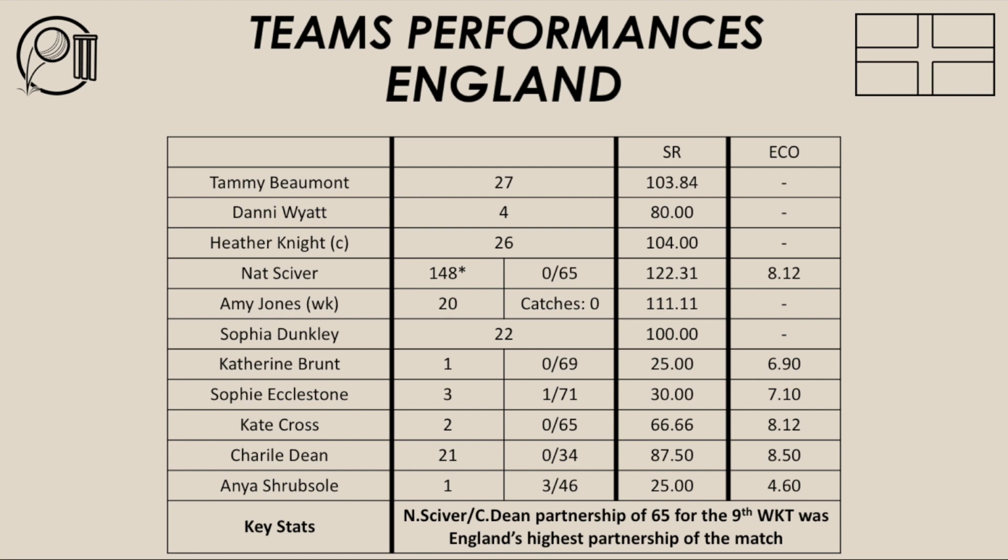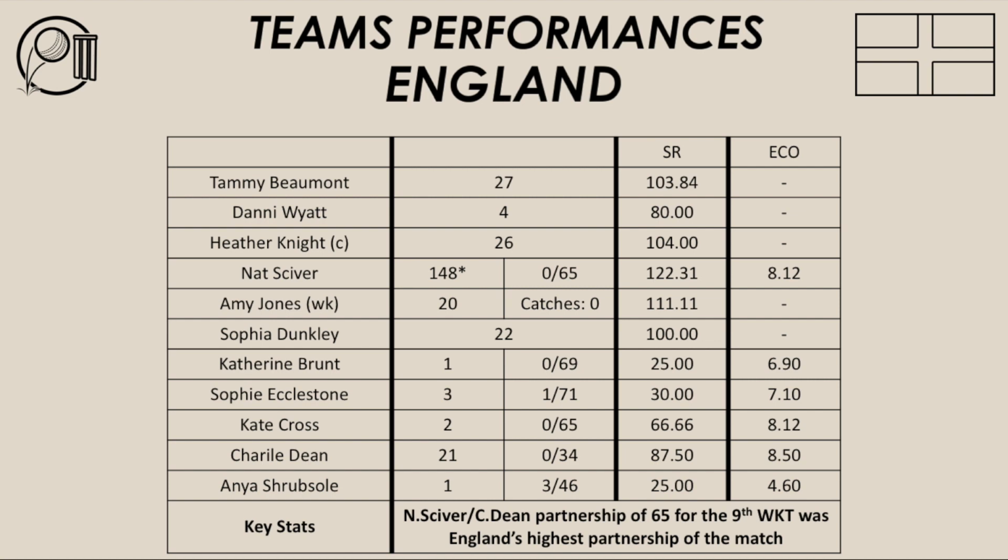And 3 wickets for Strubsall. That's how the England bowlers went about things in this Women's World Cup final. England's bowling in this final wasn't their greatest performance with the ball. It was quite poor. Their lines and lengths were inconsistent at times to the Australian batters, and the Australian batters were able to punish England's poor bowling, and Australia were able to get to that big score of 356 when they were batting. And that really put England on the back foot in this final.